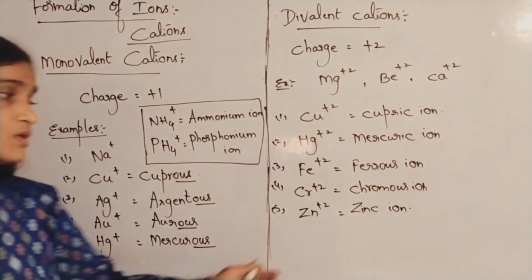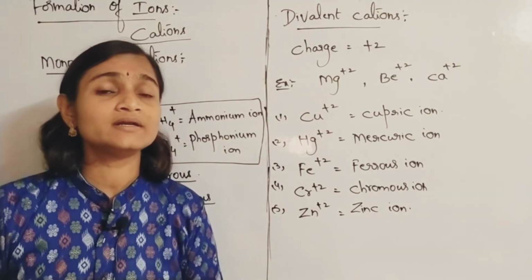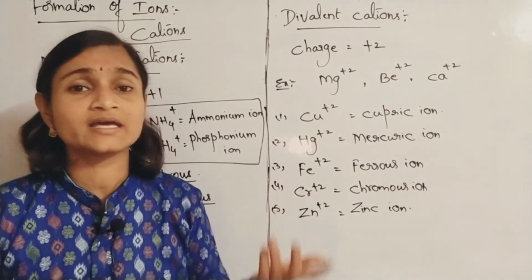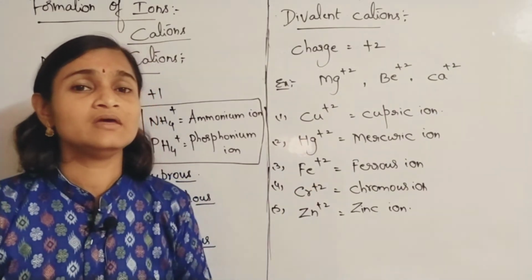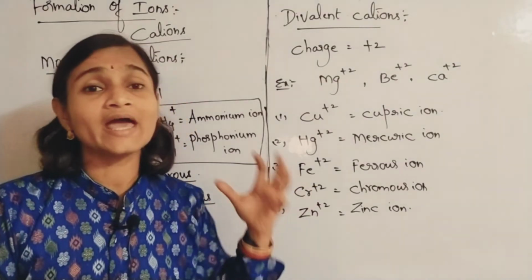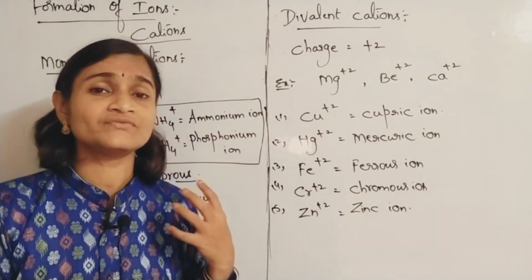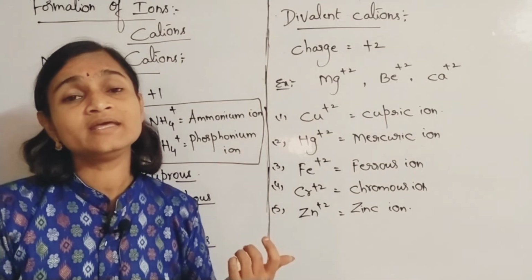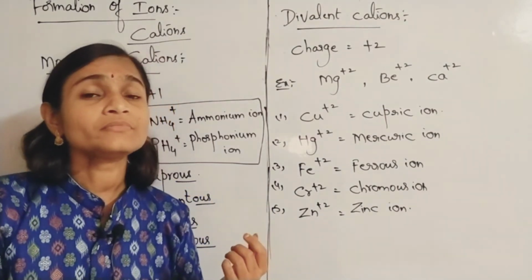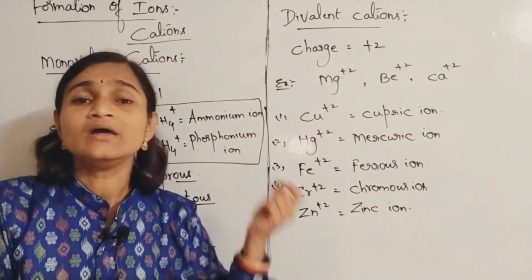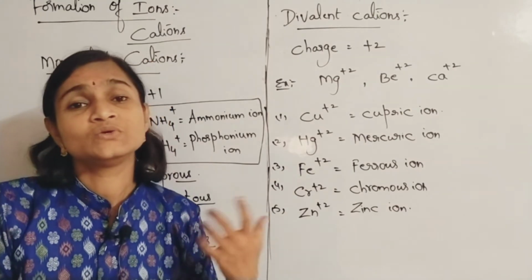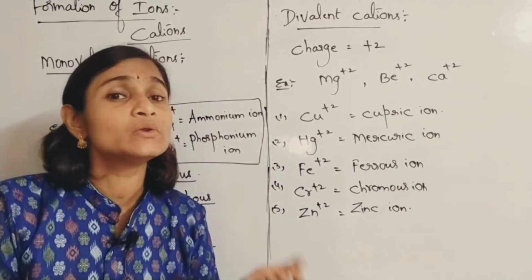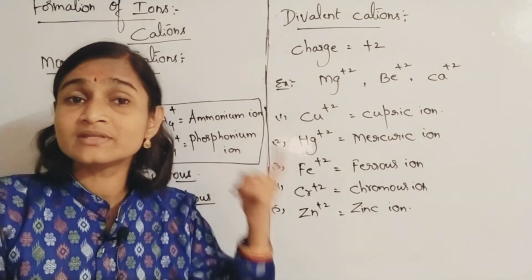But these elements, I hope you remembered, find it difficult to get the nearest inert gas configuration. So instead of getting the configuration of actual inert gases, they try to acquire stability like that of nickel. You can even call that nickel group configuration. We have learnt about that also.